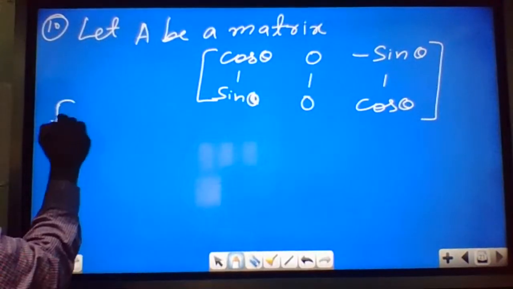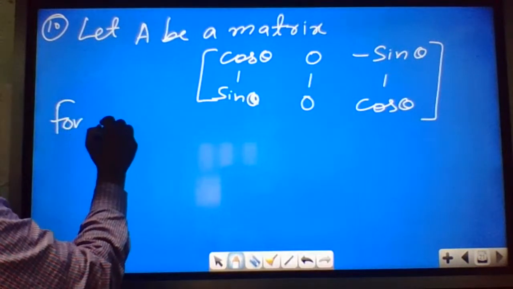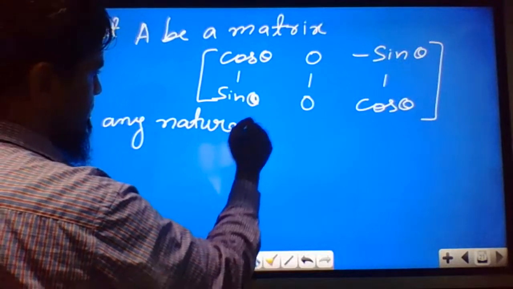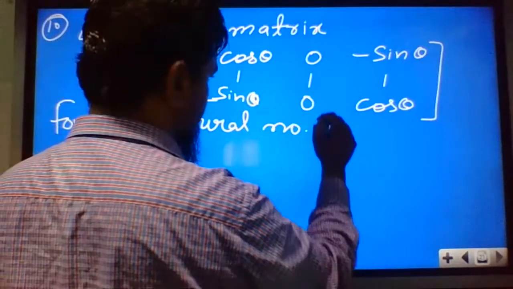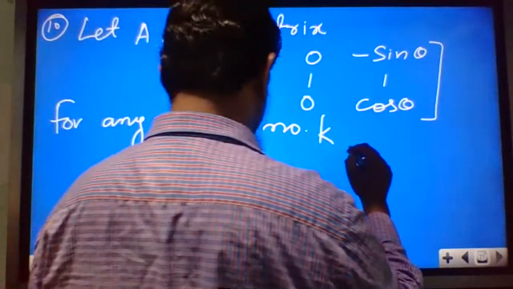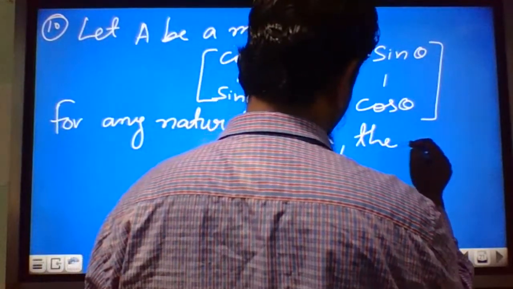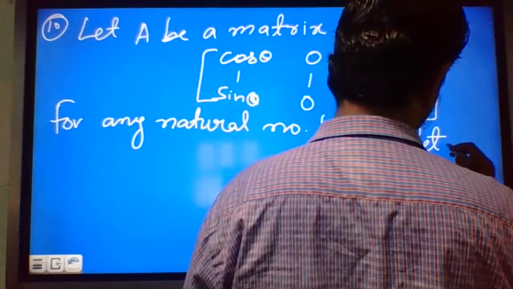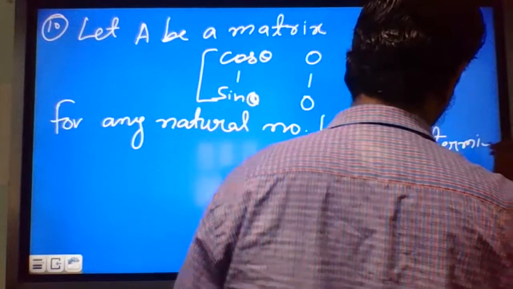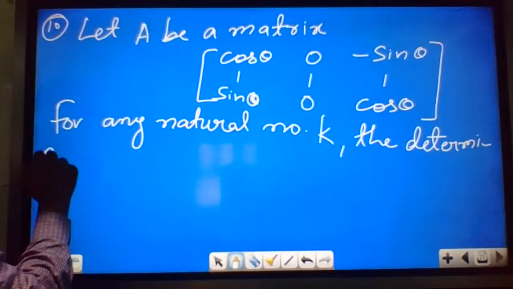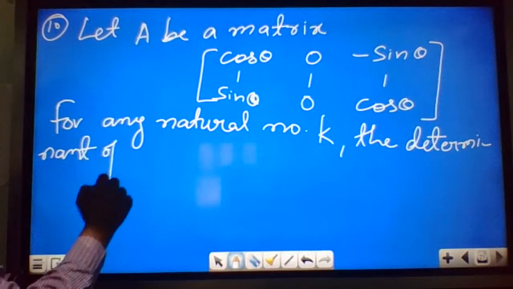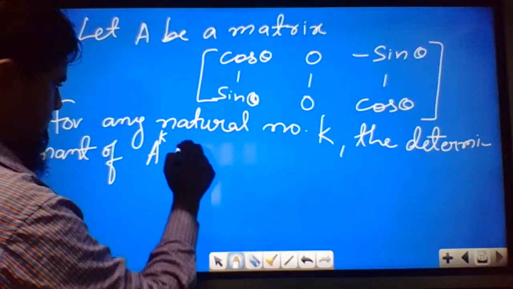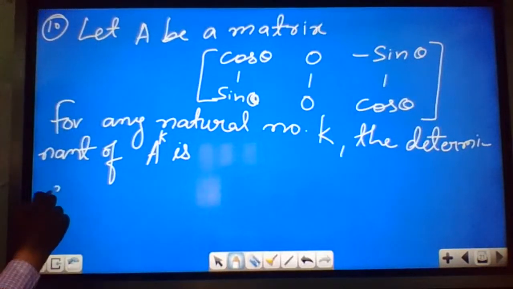What they are asking: for any natural number k, the determinant of A power k is, options given.